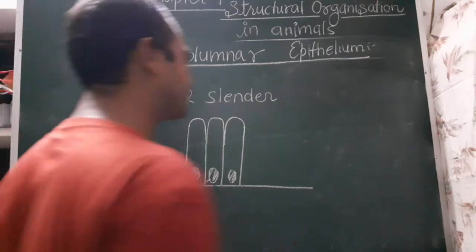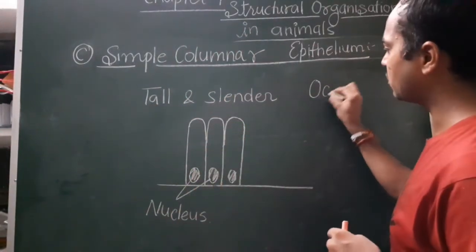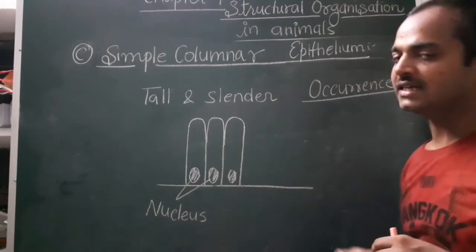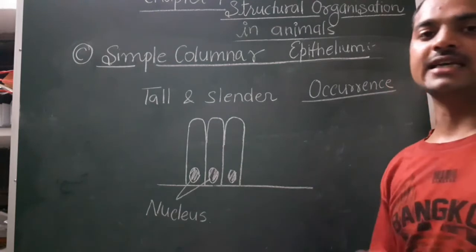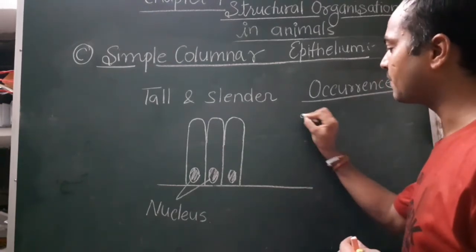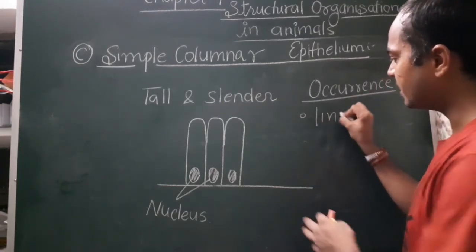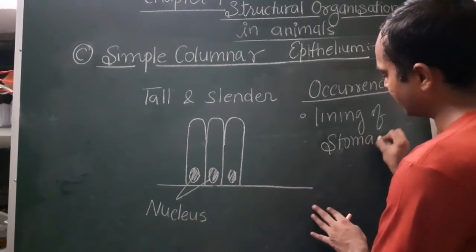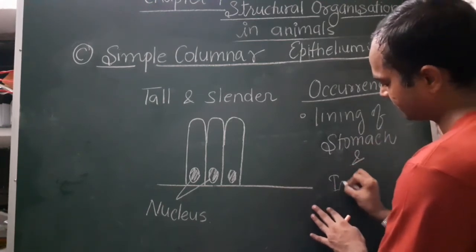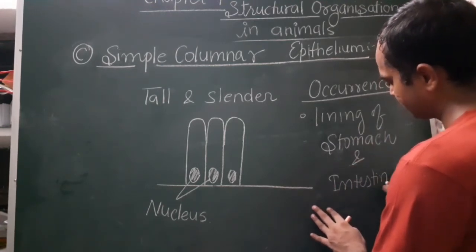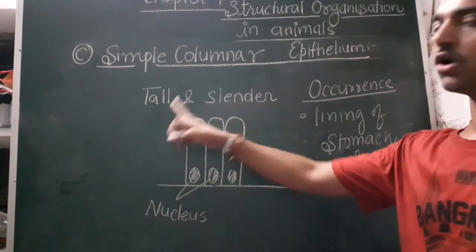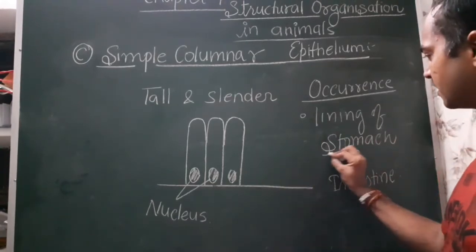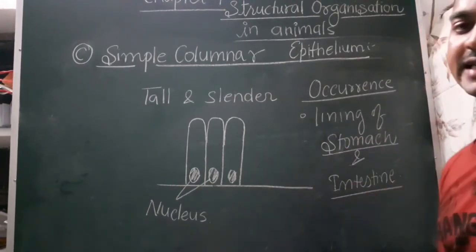So when we talk about the occurrence, it forms the lining of the stomach and the intestine, means the digestive tract, the inner lining of stomach and intestine. Structure is tall and slender. The position of these columnar cells is that it forms the lining of stomach and intestine.